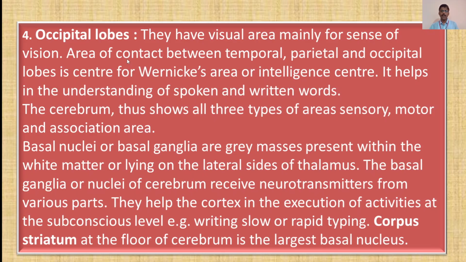Next, the occipital lobes have visual areas mainly for the sense of vision. The area of contact between temporal, parietal and occipital lobes is the center for Wernicke's area or intelligence center. I will again repeat, the occipital lobes have the visual area mainly for the sense of vision, and it is so much important. It is called the intelligence center or Wernicke's area. It helps in the understanding of spoken and written words.